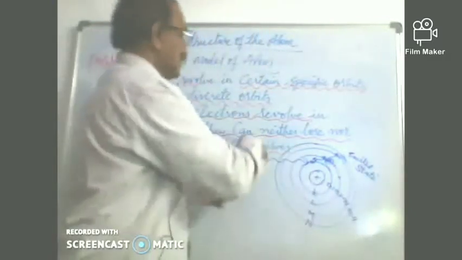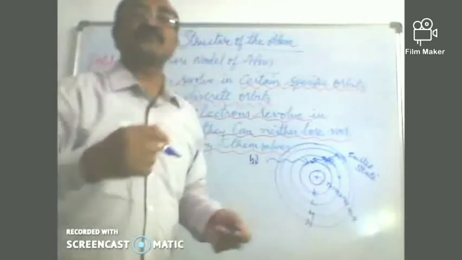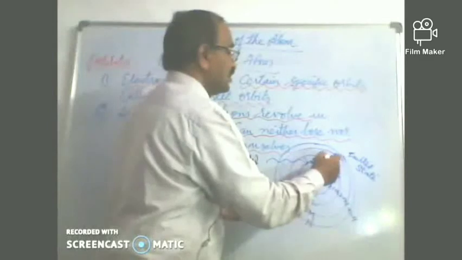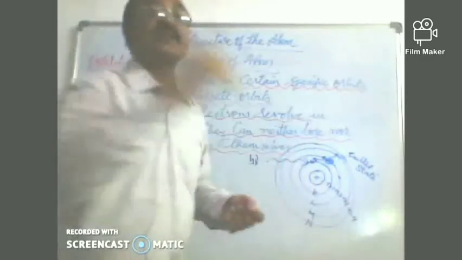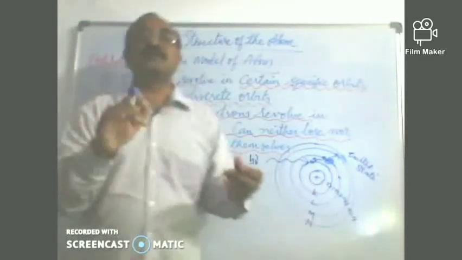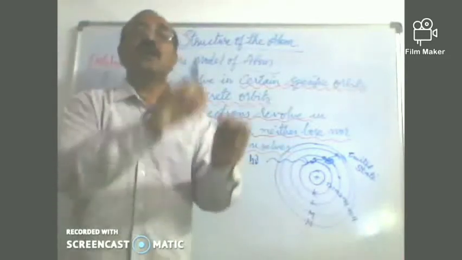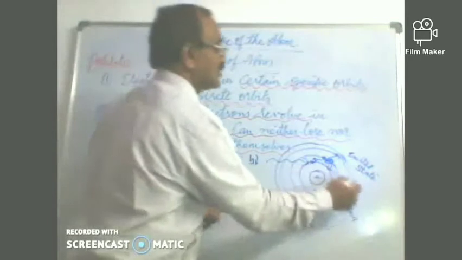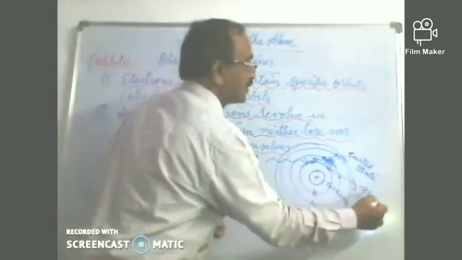So the electron absorbs energy from outside, jumps to the higher energy level, but in this level the electron which has jumped is said to be unstable, and it will gradually lose its energy and come to the original level, which is called the ground state.